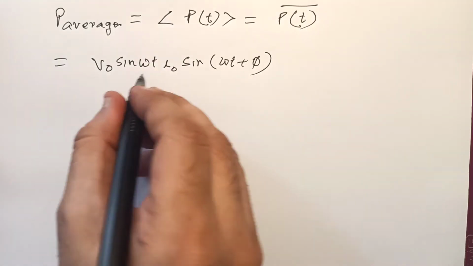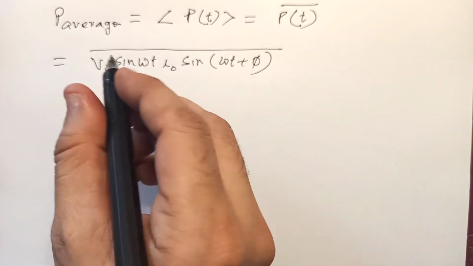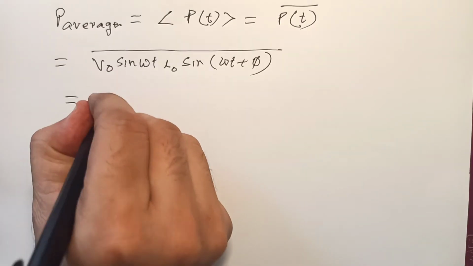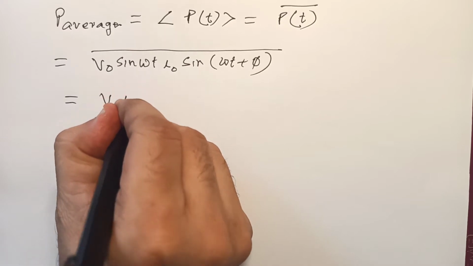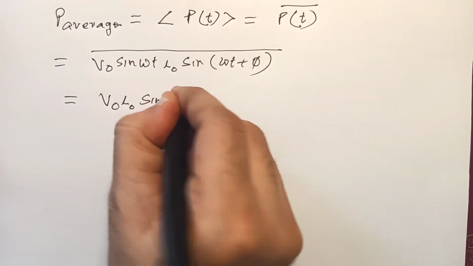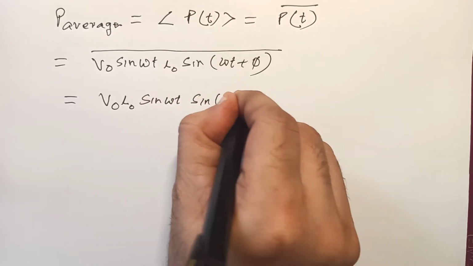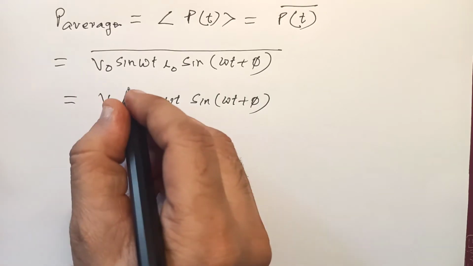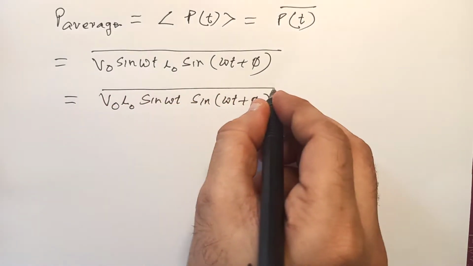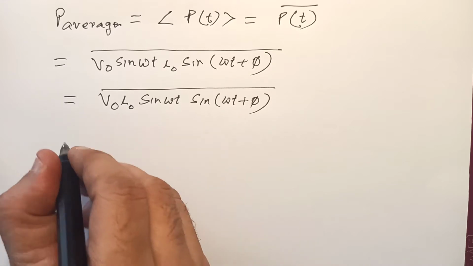This is voltage, this is current, and the average of the same. Further I can say V naught I naught, and sine omega t and sine omega t plus phi, and I can write it like this. But we know V naught and I naught are constant, correct?